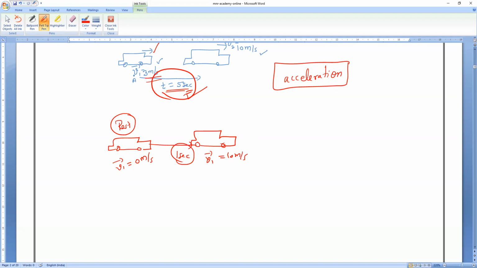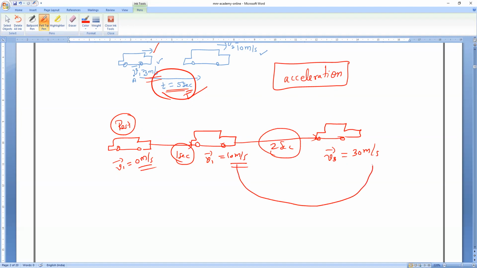So how much time has it taken to increase your car speed from 0 to 10 meter per second? 1 second. Next, within 2 seconds, your car speed becomes 30 meter per second. Now, to increase this velocity from 10 to 30 meter per second, what is the time taken by your car? 2 seconds. So have you noticed that velocity changes from 0 to 10, 10 to 30.